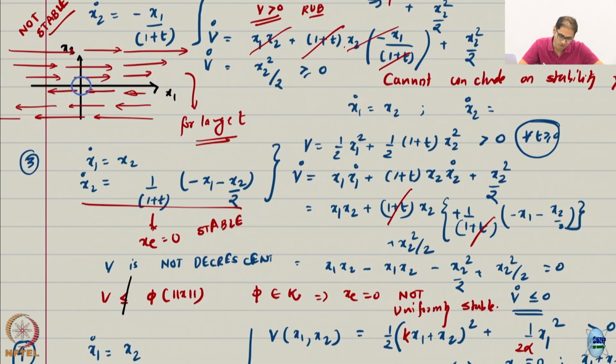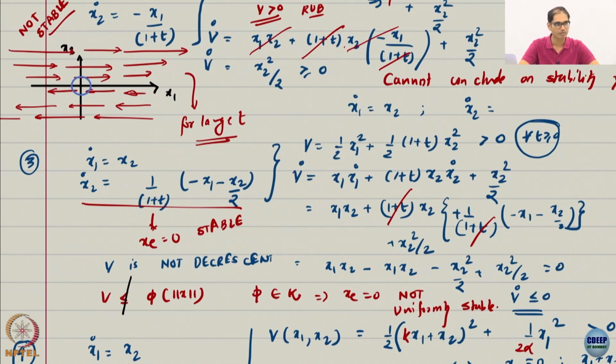Again I am saying not uniformly stable, but it is more appropriate to say can't claim uniform stability with this V, okay. If you do not get a property from a V, it does not mean that the system does not have the property; you have to conclude in different ways. I am almost certain that this is not uniformly stable, but it is not obvious just by choosing one Lyapunov function and doing one V dot and claiming.